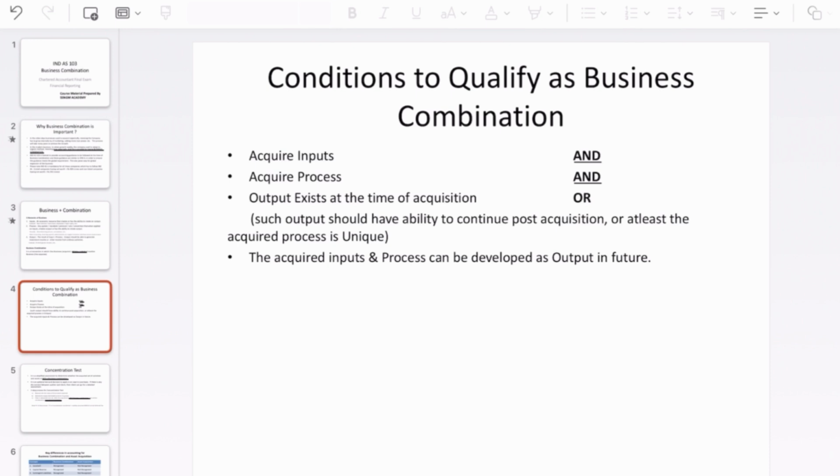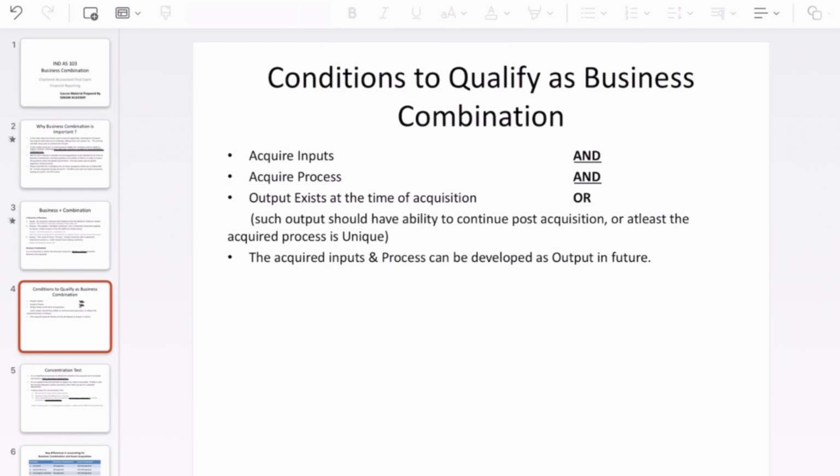So first, the input needs to be acquired, and the process also needs to be acquired, and you have the option to either acquire the current output, or if applying the process over the acquisition can generate the output over the period of time, then that's also fine.